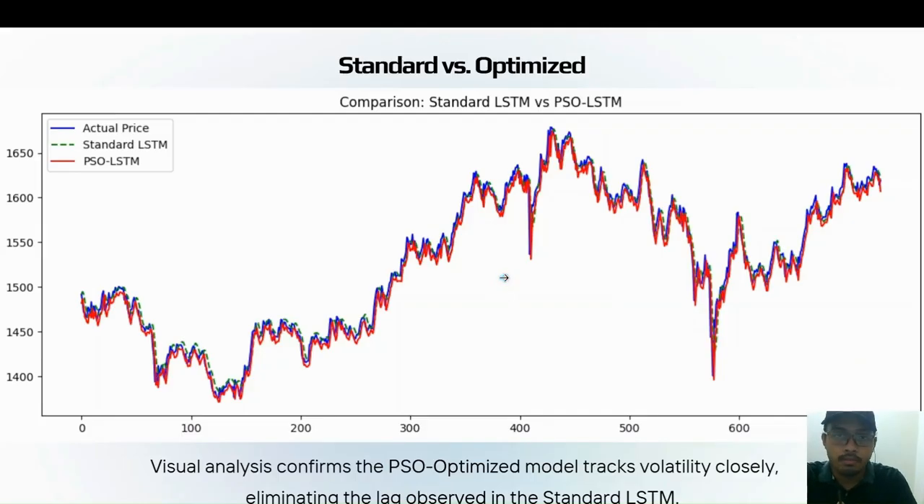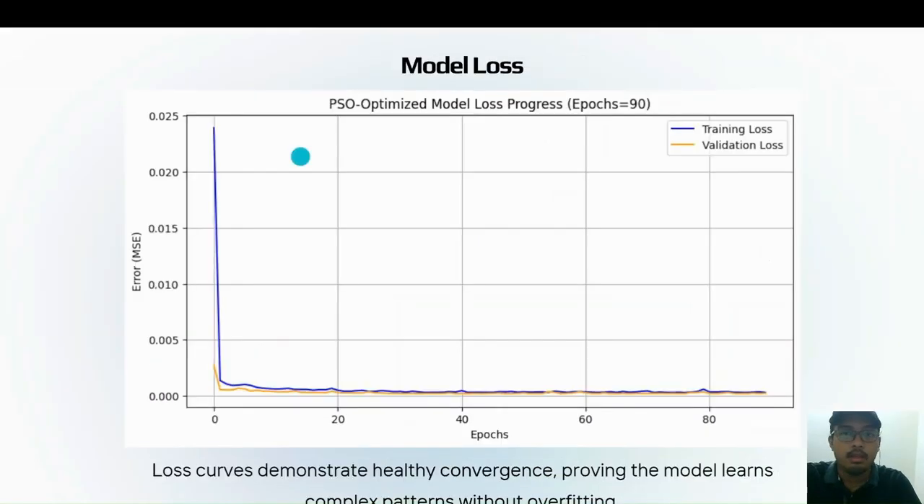So this confirms that the deeper architecture used by PSO, which is 135 neurons for the second layer compared to only 20 neurons in the second layer for standard LSTM, allowed the model to learn much more detail of the market features. So as we have seen before, our PSO optimized LSTM model followed the actual price very closely.